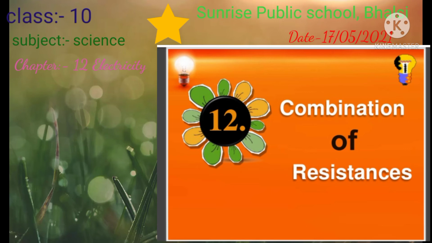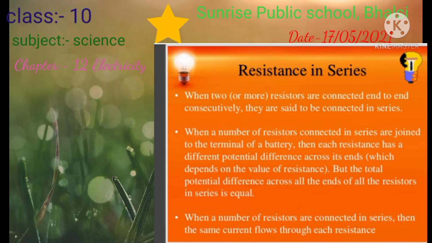In a series arrangement, the same current flows through the resistances. When two or more resistors are connected end to end consecutively, they are said to be connected in series. When a number of resistors connected in series are joined to the terminals of the battery, each resistance has a potential difference across its ends depending on the value of the resistance. But the potential difference across all the resistances in series is equal to the battery voltage. So it would be the same current value in this arrangement.